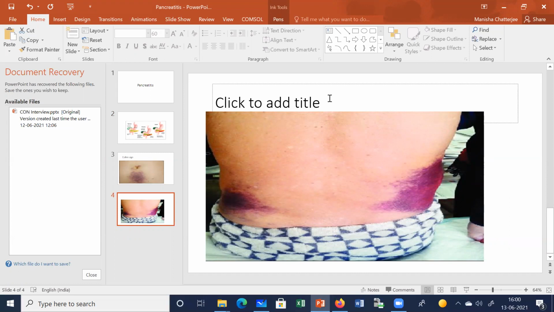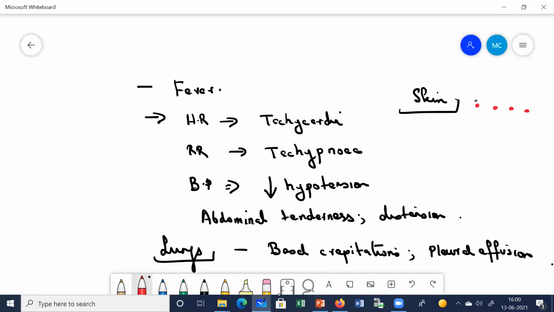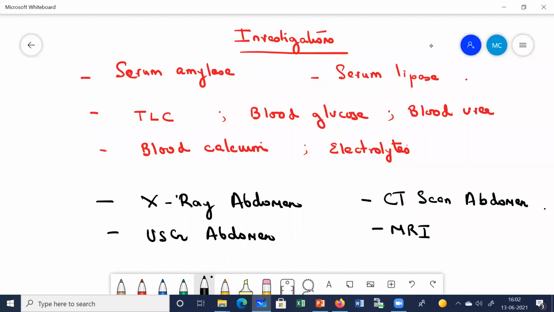Clear? Okay. Now, next you saw what can be the causes. I told you about the symptoms, the signs. Next, let us go to the investigations. What are the investigations which we are going to perform? So let us talk about the investigations. So investigations, remember, we look for the serum amylase and serum lipase levels.